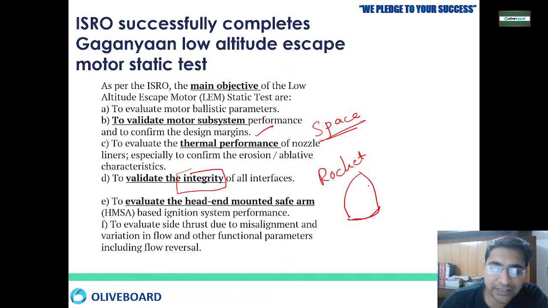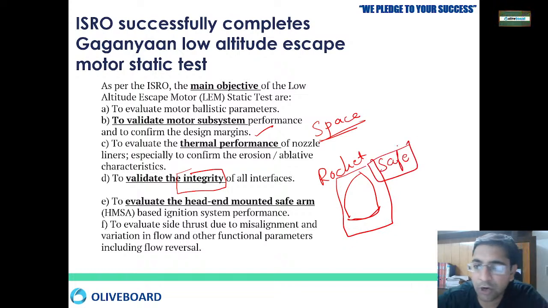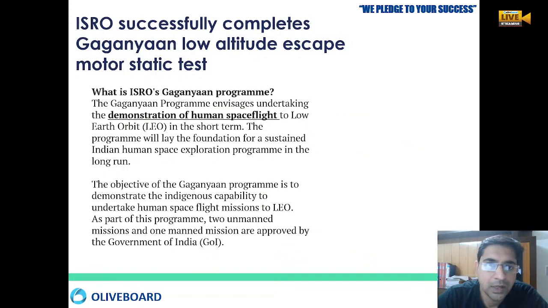So we wanted to see whether this is safe or not, because only the astronaut will be placed in this. That is why we have checked all these things in the low altitude escape motor. Then, what is this ISRO Gaganyaan plan?